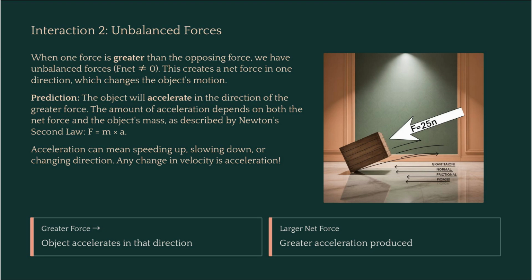The most exciting predictions involve unbalanced forces. If the forces aren't equal, one side is stronger, creating a net force. You can predict that the object will accelerate. It will speed up, slow down, or change direction in the direction of the stronger force. The amount of that acceleration is governed by the F equals m times a relationship.